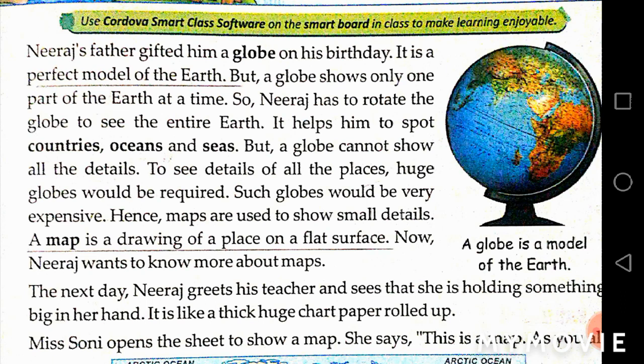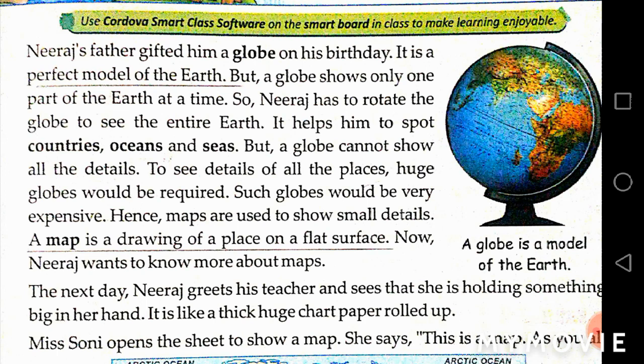And what are countries? A country is an area of land with its own people. It refers to a political state or nation or its territory with its own government. Then the next is oceans. The whole body of salt water that covers nearly 3/4 of the surface of the earth is known as oceans. Then what is the sea? The sea is the salty water that covers much of the earth's surface. It is a large area of salty water that is part of an ocean and is surrounded by land. And students, seas are smaller than oceans and are usually located where the land and the ocean meet. So students, these were your subtopics.